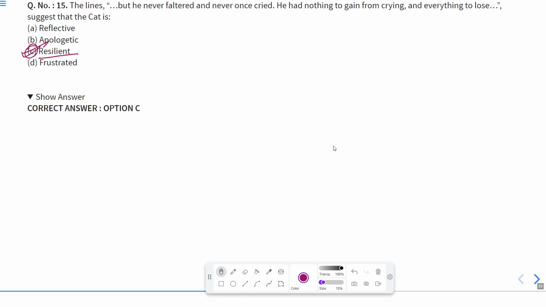Okay, he was not reflective, he was not apologetic or frustrated. In fact, he was resilient. It means that though anything happened to him, he did not show any sort of pain on his face. So according to this, that will be the correct answer.